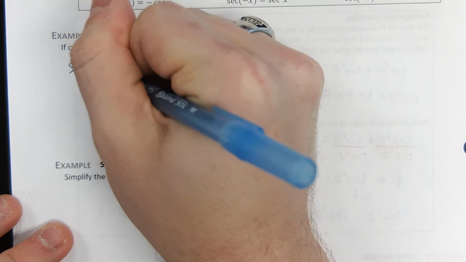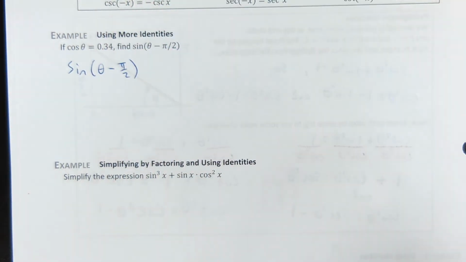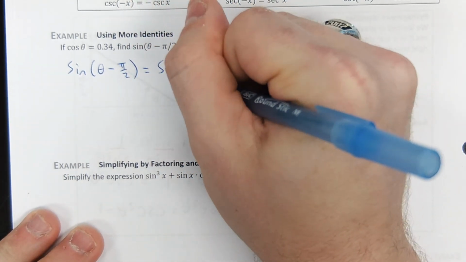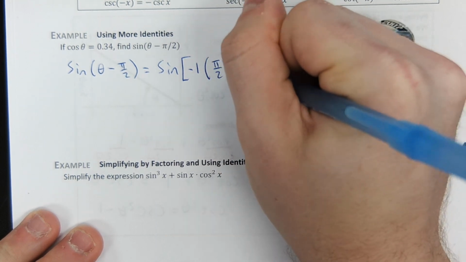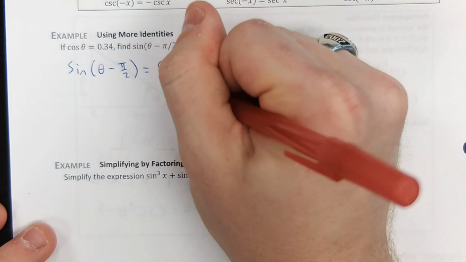So we have sine of theta minus pi over 2. Now multiplying by negative 1, can we all agree that's the same as dividing by negative 1? We cool with that idea? Okay. So then everybody in the room is comfortable with me saying that that is equal to this. And when I say everybody in the room, I mean people at home as well. So I just factored out a negative 1, which is division. If we did this, and on my notes I actually wrote what happened here. This was just factoring.